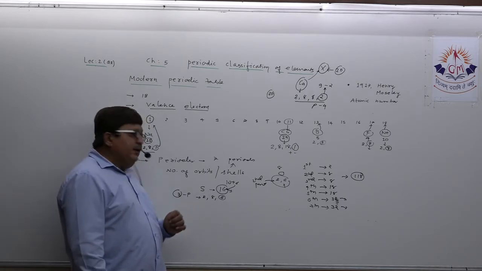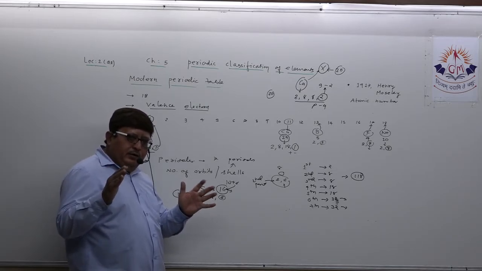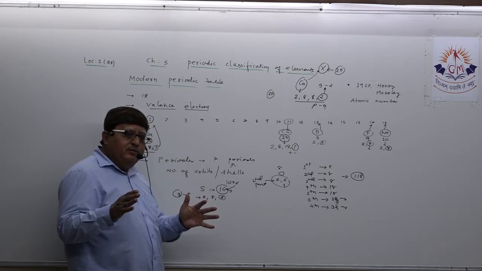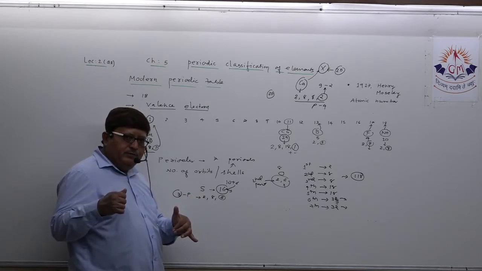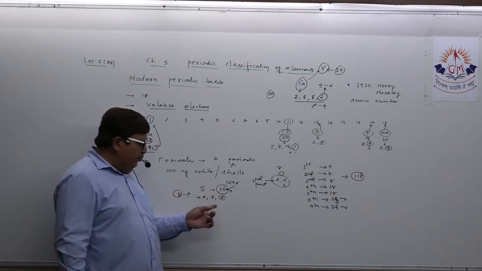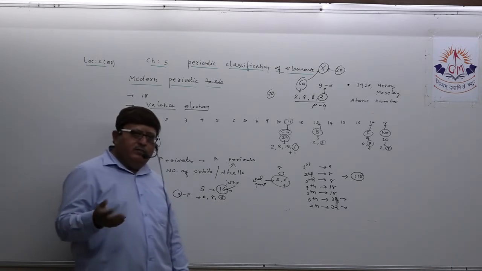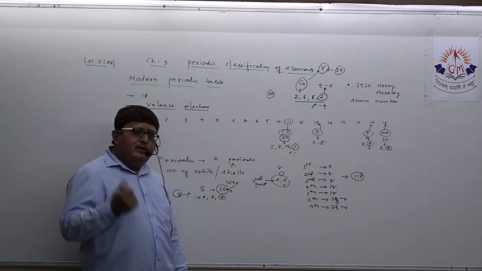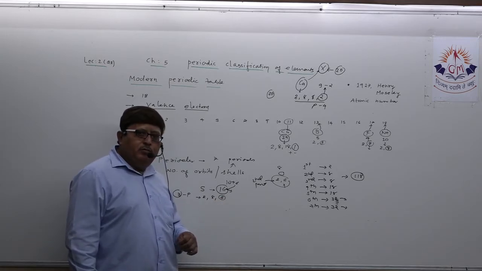You should have an idea, dear student, that up to 30 elements, some are metalloids, some are metals and some are non-metals. If I go by the electronic configuration 2, 8, 6, then I would answer that sulfur belongs to group number 6.